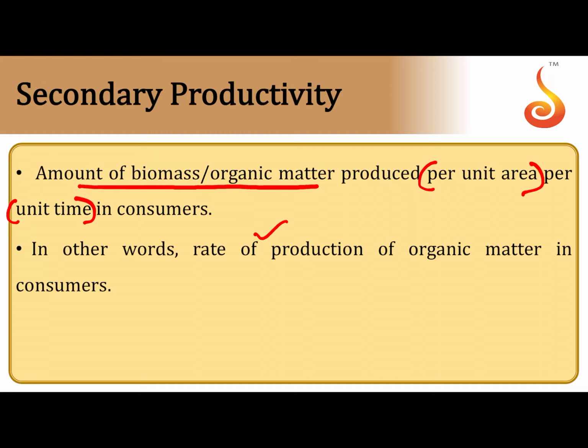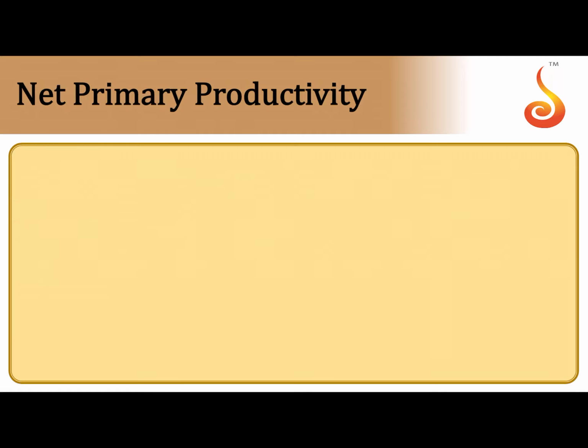So if you are eating the plant, you are getting much of the energy from the stored organic matter that is present in the plant. Not all of it will you store in the form of flesh in your body or in the form of fat in your body. Some of it is used up as energy for the feeding process, for digestion, for excretion, and for all the life processes that are happening. Only a fraction of it you store as a reserve food material. That fraction that you store, or the amount of biomass that you store per unit area, per unit time, of consumers, is referred to as secondary productivity.